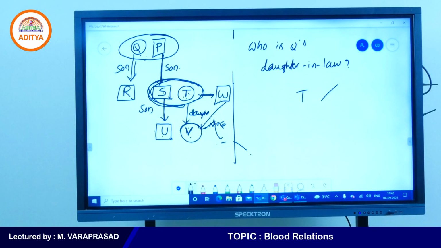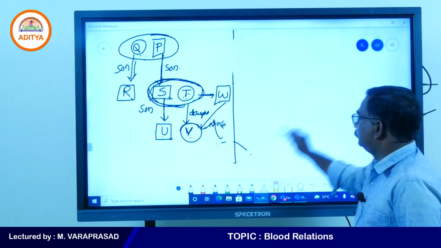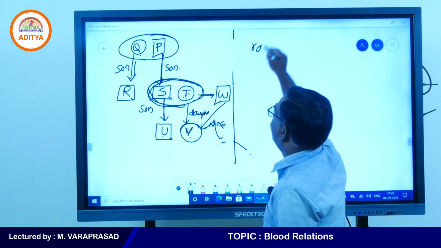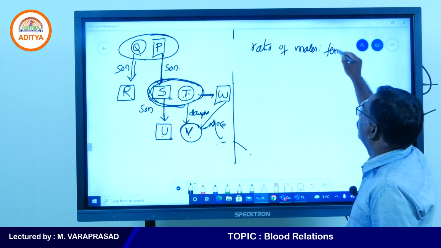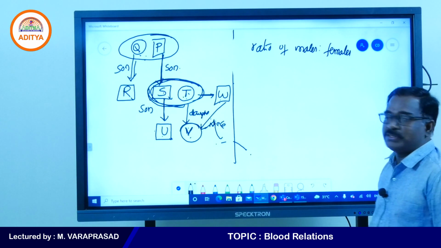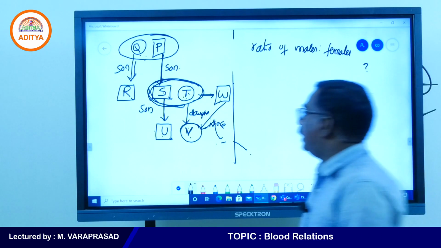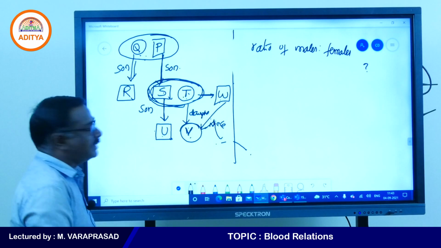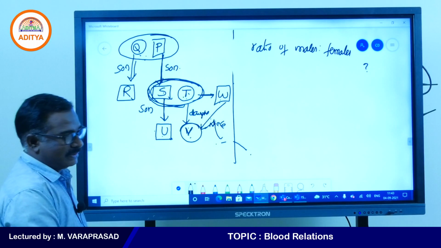Second question. What is the ratio of males to females in the family? Ratio of males and females. By seeing this map, find out the ratio of males and females. Yes, my students, right.